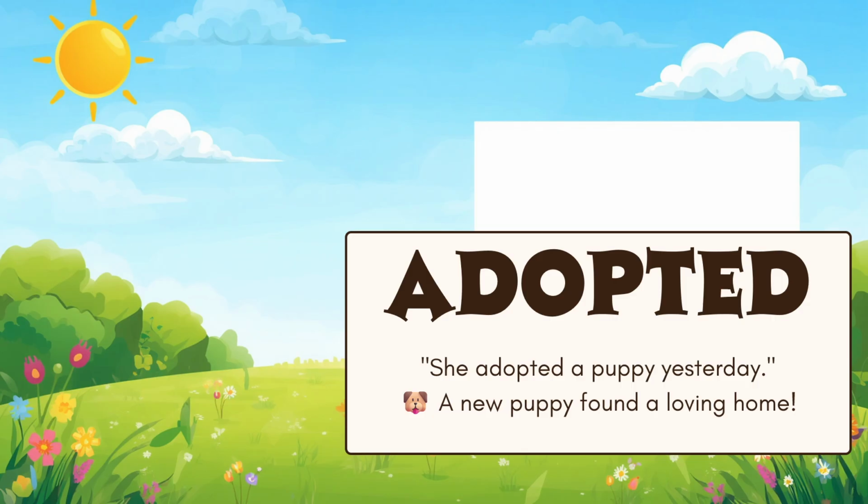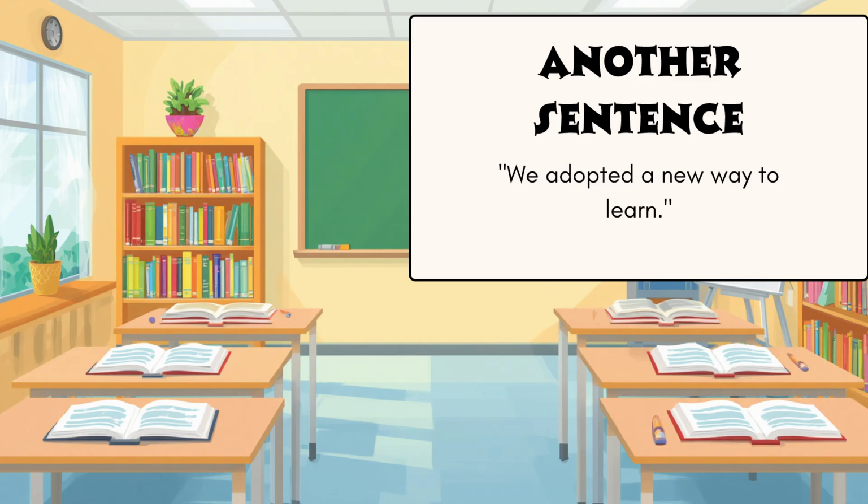Here is an example: they decided to adopt a baby. This means they will become the baby's parents. Another example: our school will adopt a new rule. This means the school will start using a new rule.